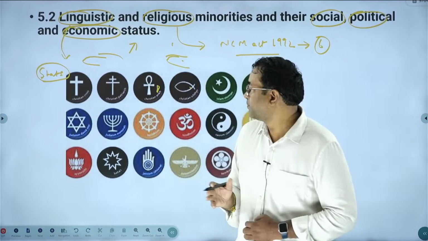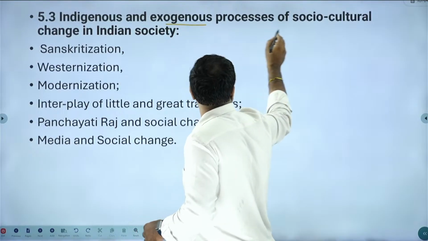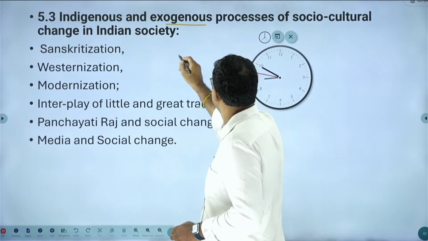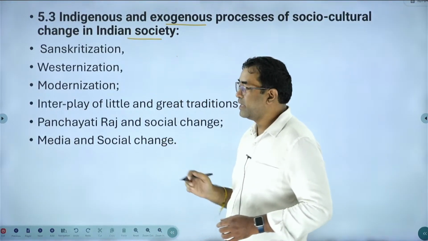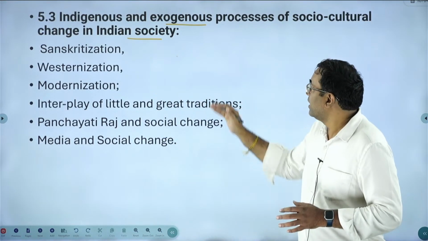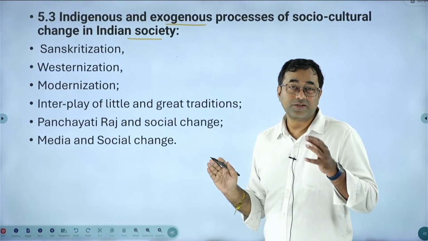Okay, so this is another topic. Next one is about the indigenous and exogenous processes of socio-cultural change in Indian society. Here you can understand there are many types of processes to understand Indian society.